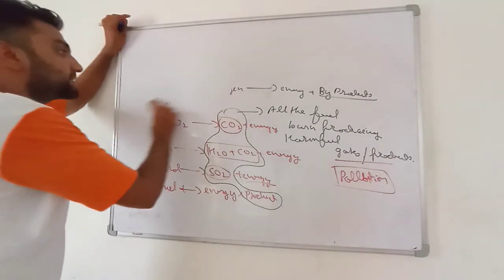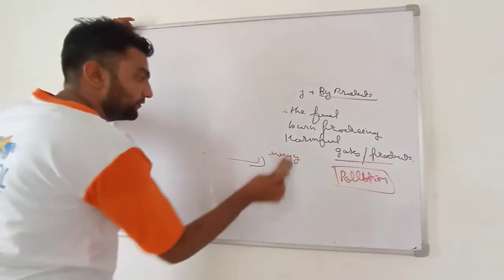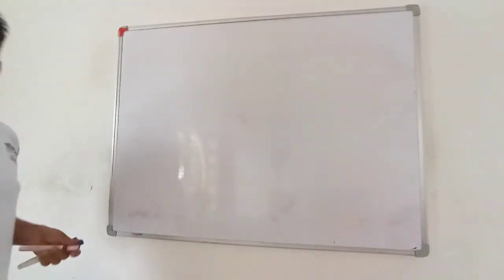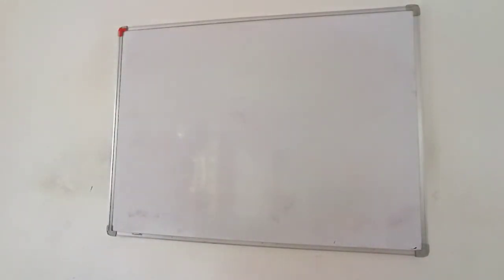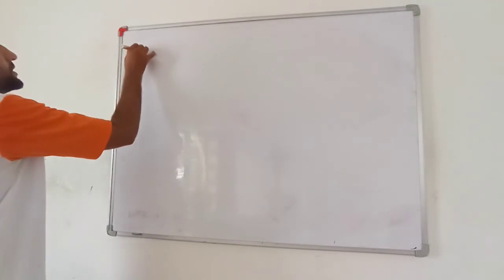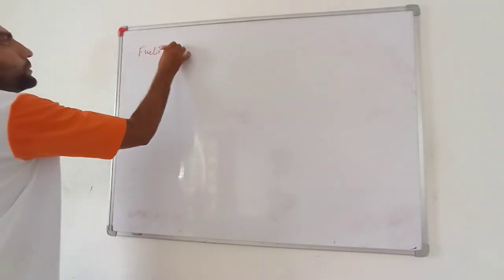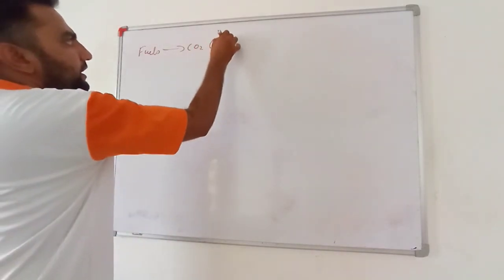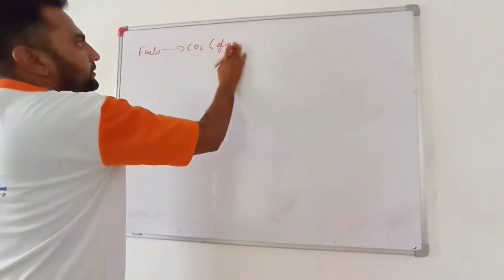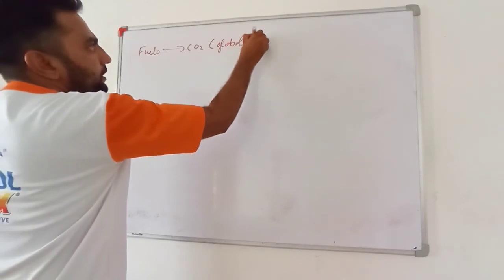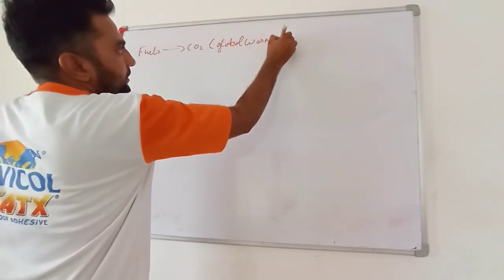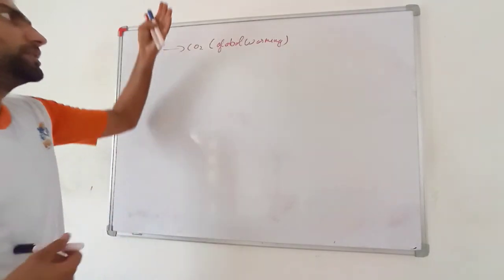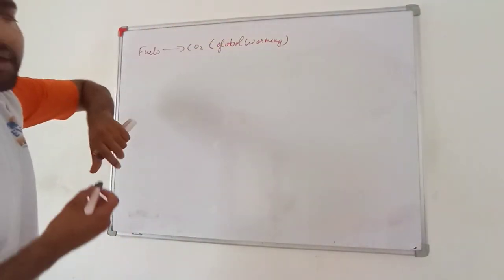So what effects are they having on our environment? Let us see first. Fuels will have to be burned. We have no other option. First of all, many fuels when burning produce carbon dioxide. Carbon dioxide causes global warming. That is very hazardous for nature. It may produce the melting of the ice and produce floods.